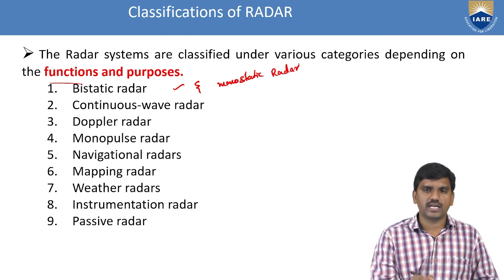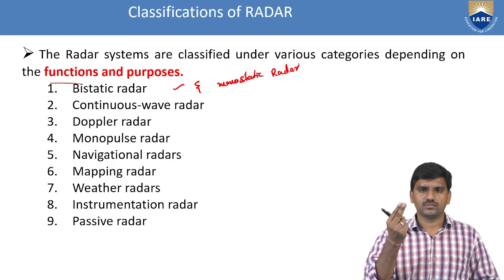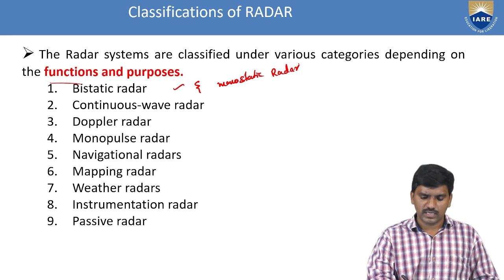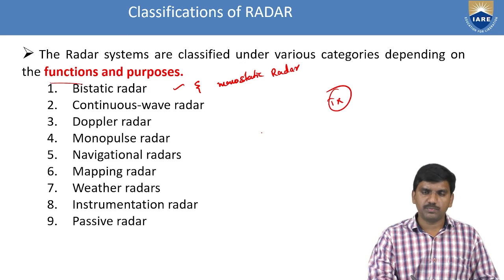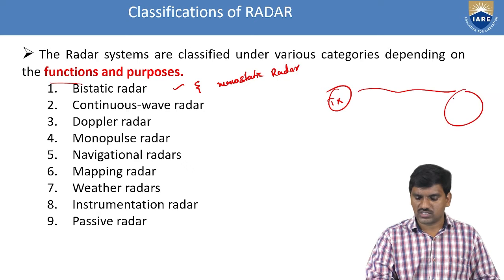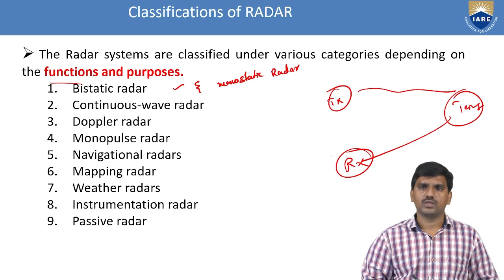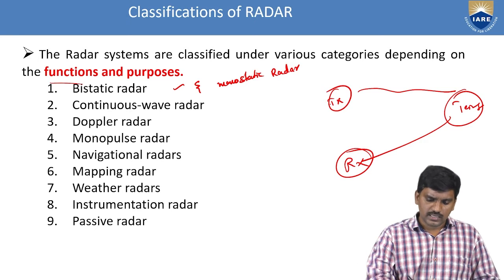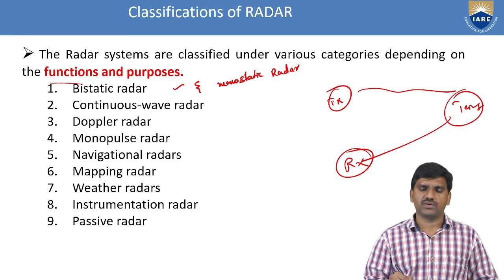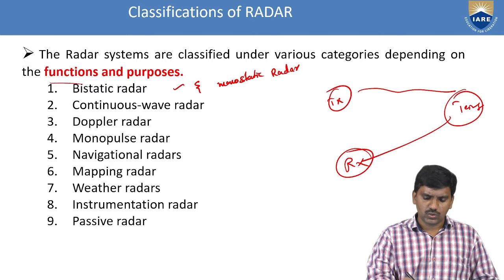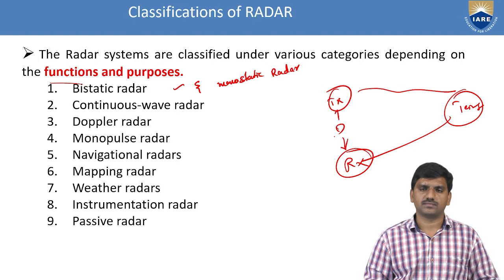Bistatic radars and monostatic radars. Bi means two: here is the transmitter, this is the target, and next is the receiver. So in bistatic radar, I am talking about a transmitter and receiver separated by a distance.